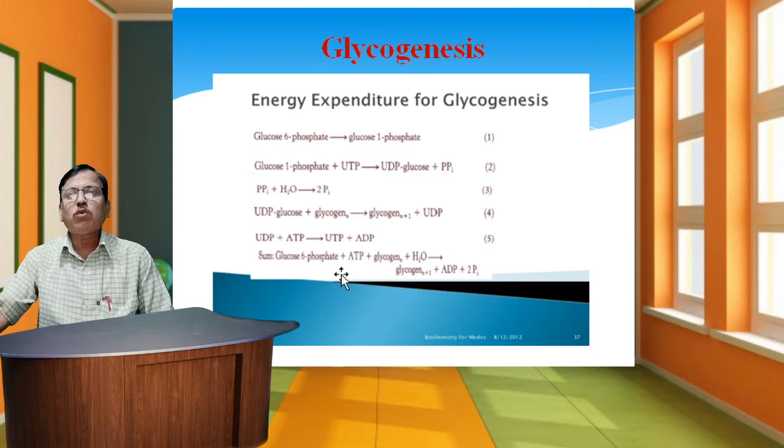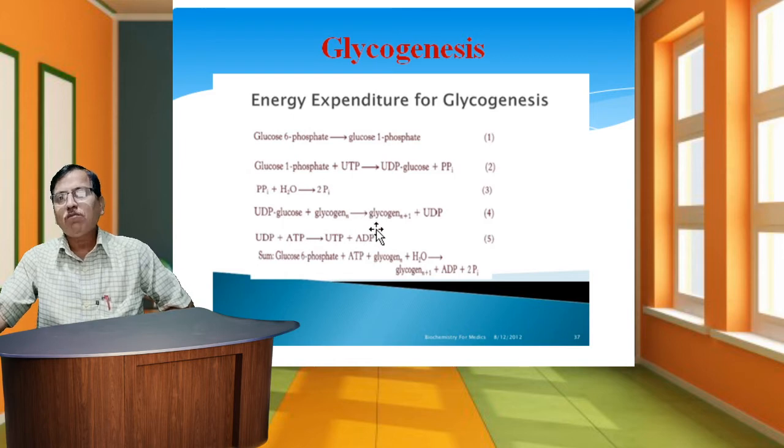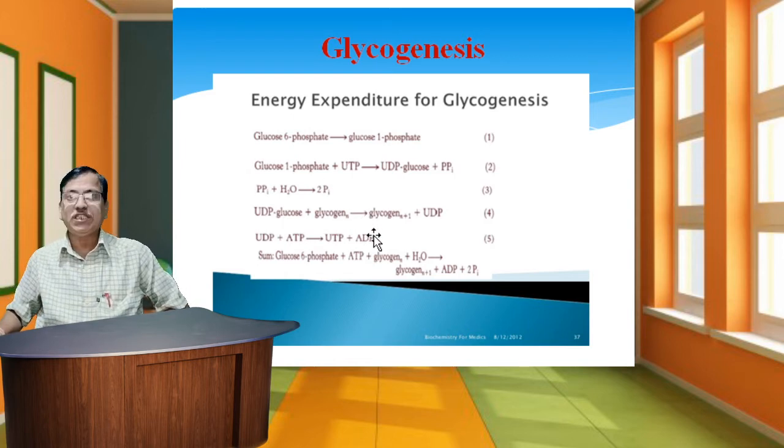Glucose phosphate plus ATP plus glycogen plus H2O is converted into glycogen n plus 1 plus ADP, adenosine diphosphate, plus 2 inorganic phosphates. So these 5 stages are completed in glycogenesis in this schematic representation of energy expenditure.